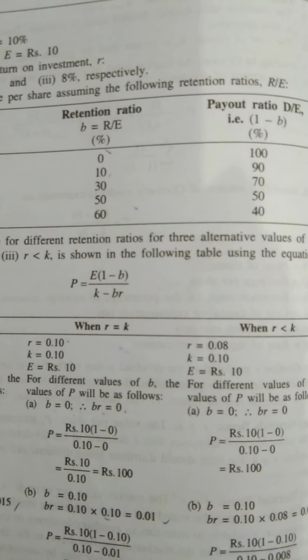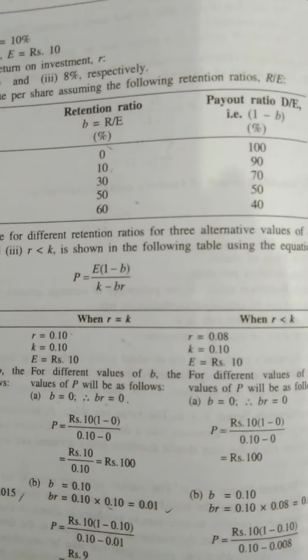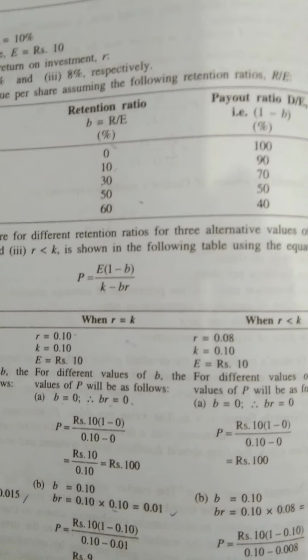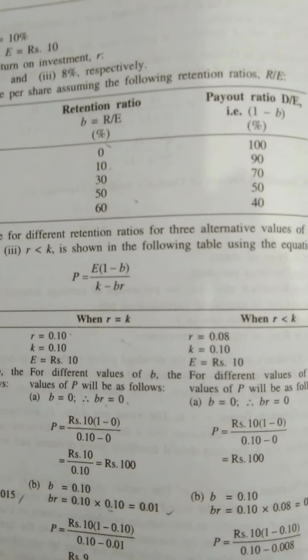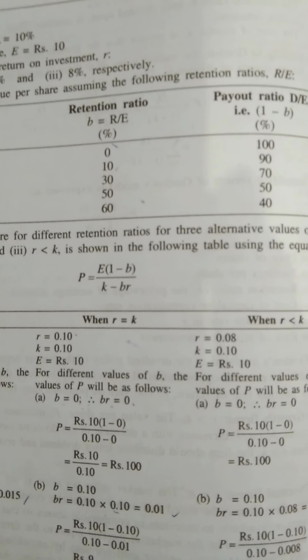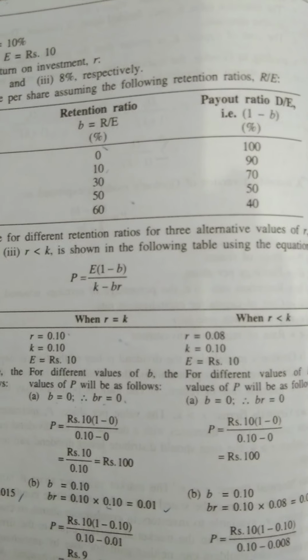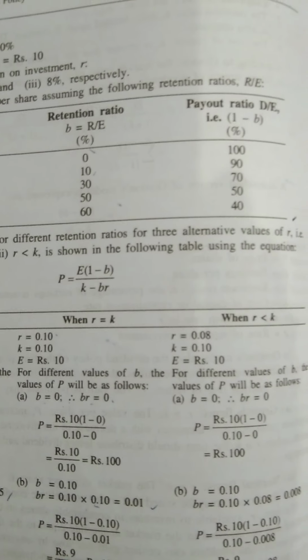Look at the second one, 10 and 90. If you add this, 100. 30 and 70. Retention is 30, automatically the dividend payout ratio is 70. 50-50, as the retention ratio is 50, payout ratio is 50. Retention ratio is 60, payout ratio is 40.